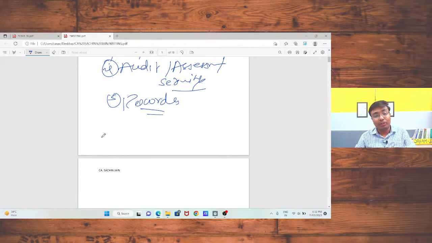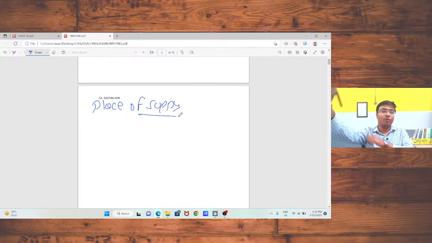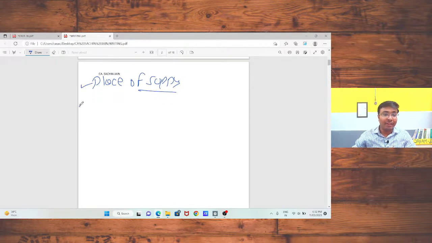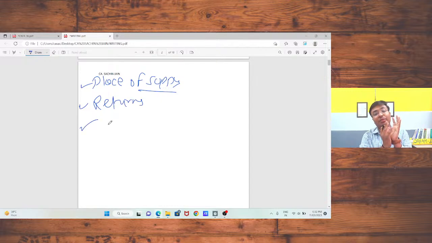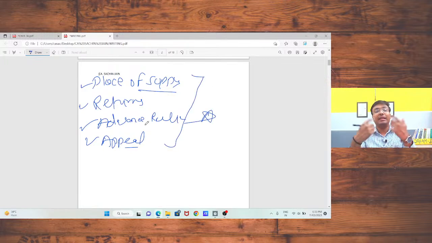One more important point remaining for our discussion is place of supply. In today's session, I am going to discuss the place of supply topic. Practically, I will also talk about the various returns under GST, and what the mandatory returns are which one needs to file. Also, we will talk about advance ruling and the procedure for appeal. These are the topics I am going to cover in today's session.